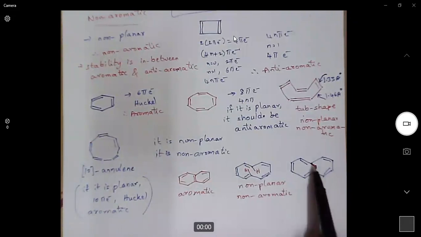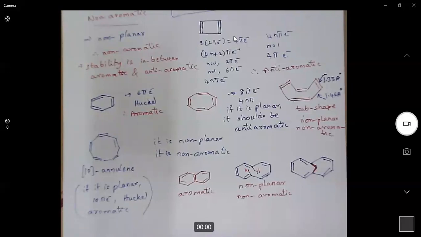Now this bridge connects between these two. Because it is a bridge, it will lie either above the plane or below the plane. When something lies above or below the molecular plane, obviously the whole molecule will be non-planar.